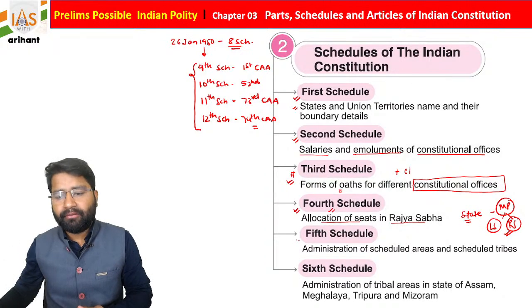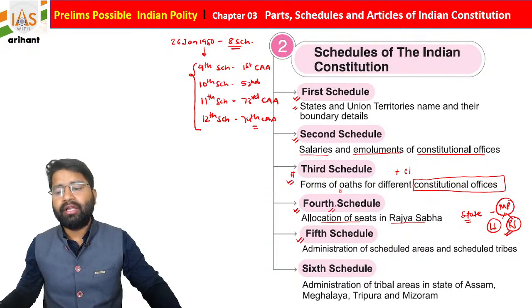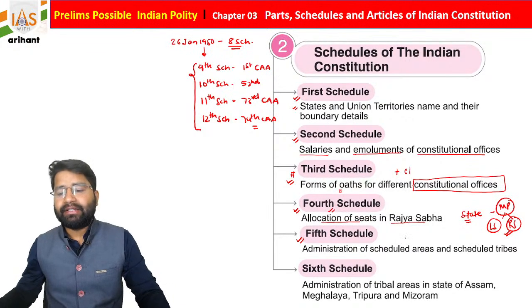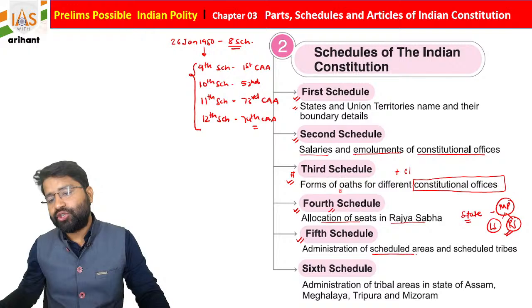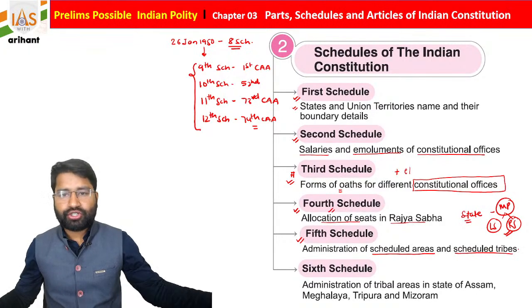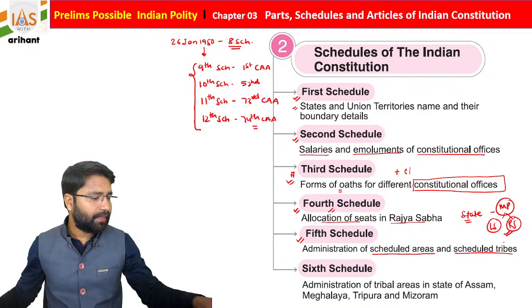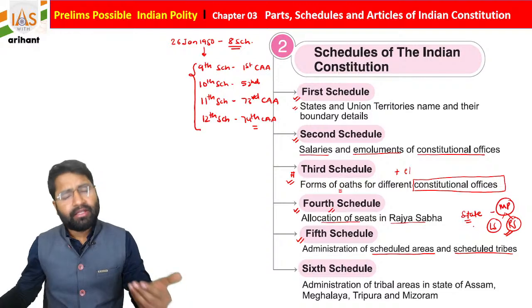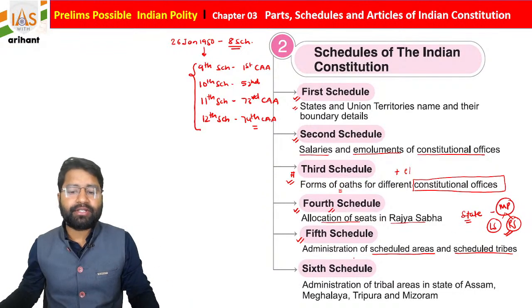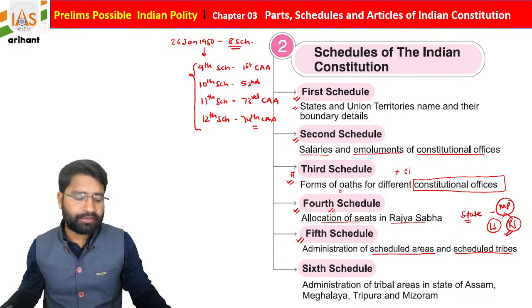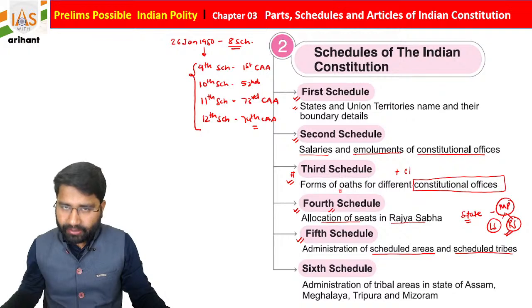If we talk about the fifth schedule of the Indian Constitution, it basically contains the administration of scheduled areas and scheduled tribes, students. There are some specific states. If you want to note them down: Andhra Pradesh, Jharkhand, Chhattisgarh, Gujarat, Himachal Pradesh, Madhya Pradesh, Maharashtra, Odisha, Rajasthan and Telangana.